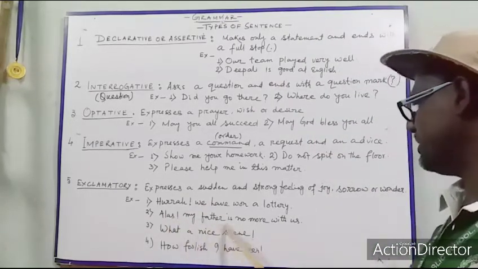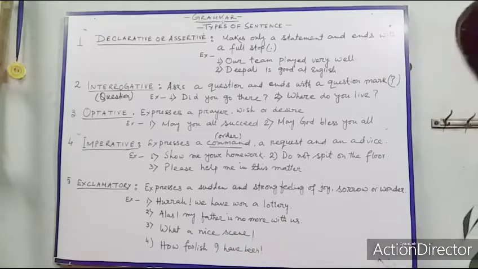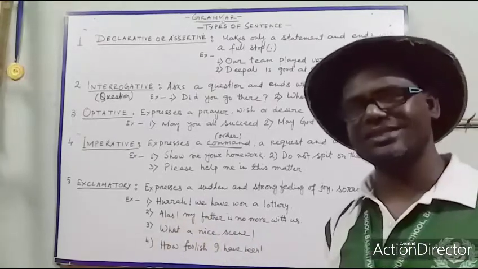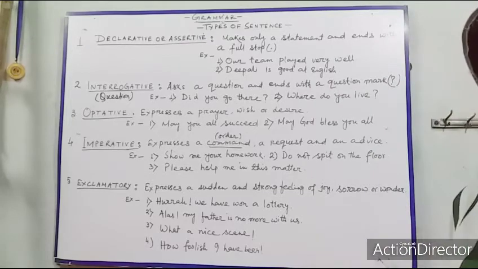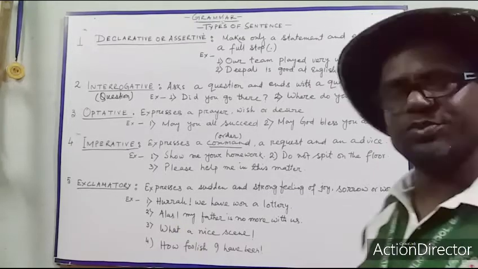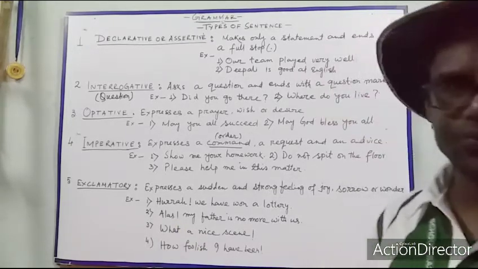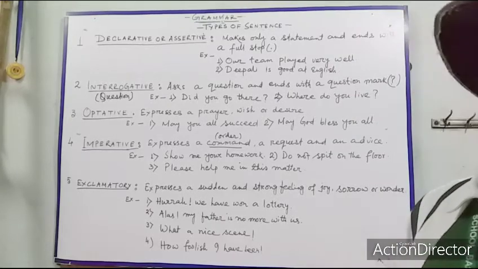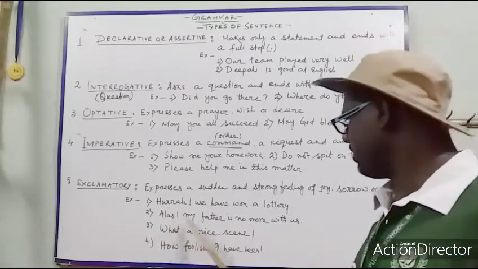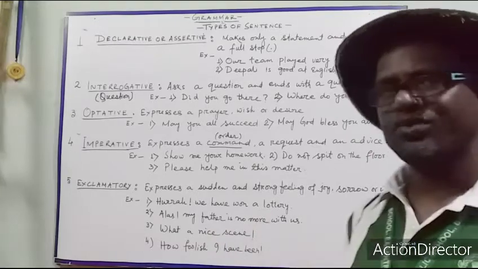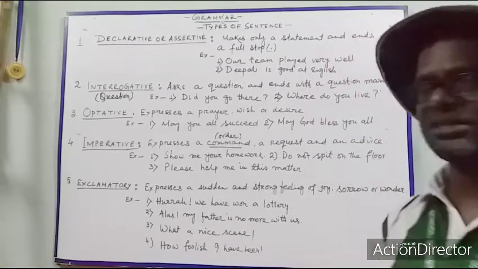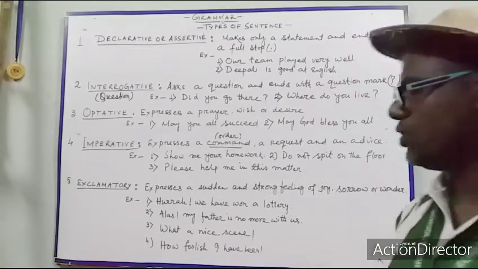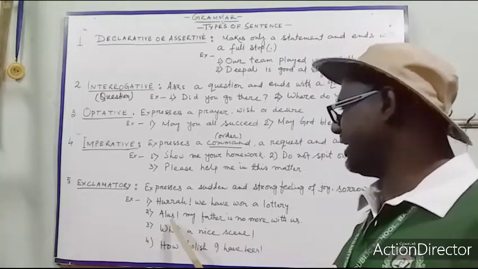Next one. Alas, my father is no more with us. Alas is the word used to express grief, to express sorrow. So the father is dead and the person is grieved, so he is using the word alas.